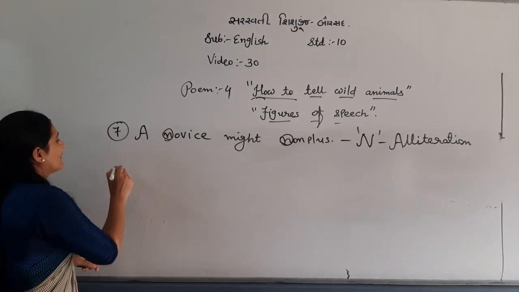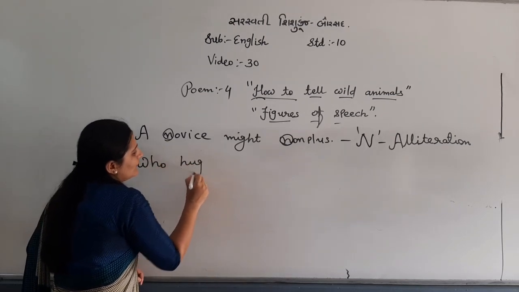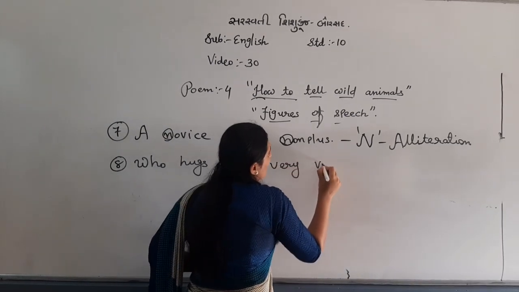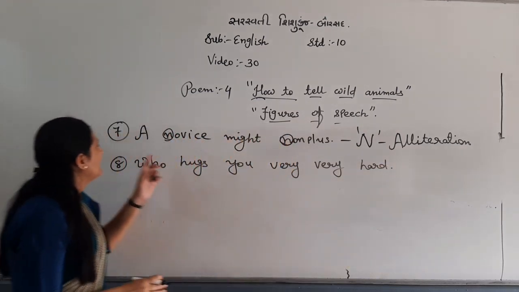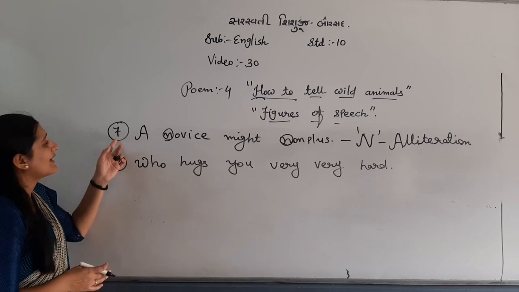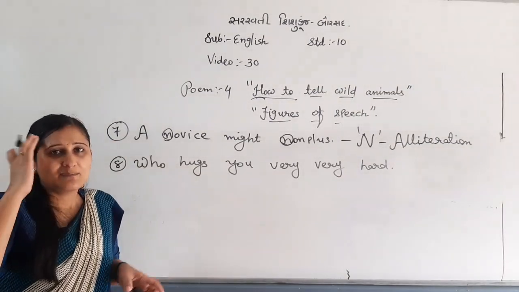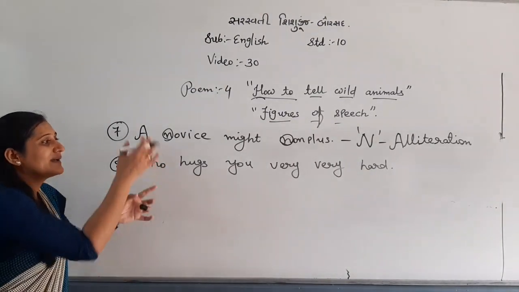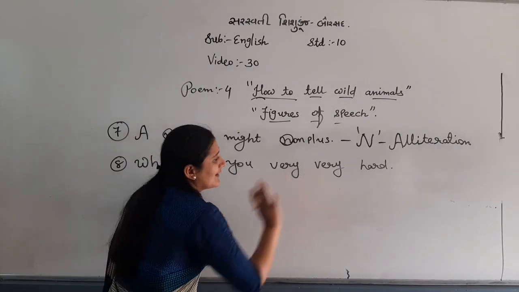Now, next number. "Who hugs you very, very hard?" Maybe I don't know if I am correct or not about the number, 6 or whatever. If I am wrong about the number, just take it as it is. I am not sure, the point came to my mind, that's why I am saying it. If it is correct, well and good. If the number is a bit off here and there, it doesn't matter, right? "Who hugs you very, very hard?"